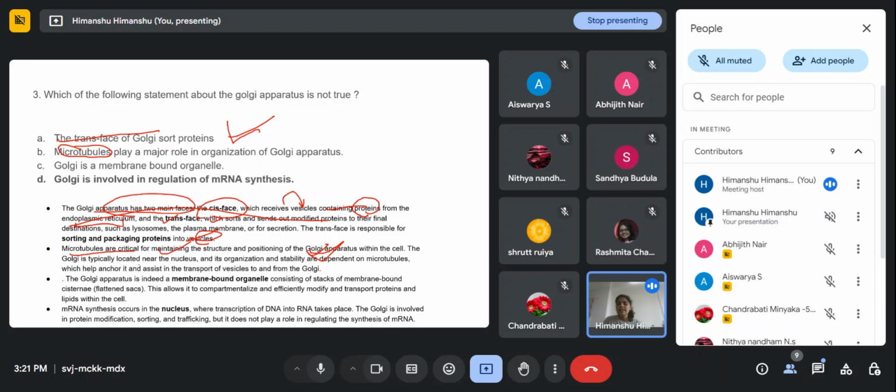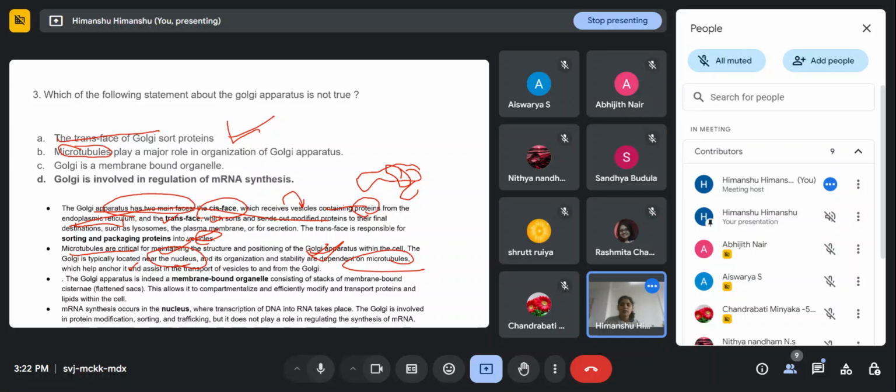As we know, the Golgi is typically located near the nucleus, right? Its organization and even its stability depend upon the microtubules, which help anchor it and assist in the transport of vesicles to and from the Golgi. Whether these vesicles initially attach to the trans phase and then have to detach and send the proteins, how will it happen? There will be polymerization and depolymerization of these microtubules, alpha and beta tubulin proteins, that will decide whether budding off will happen or what will happen.